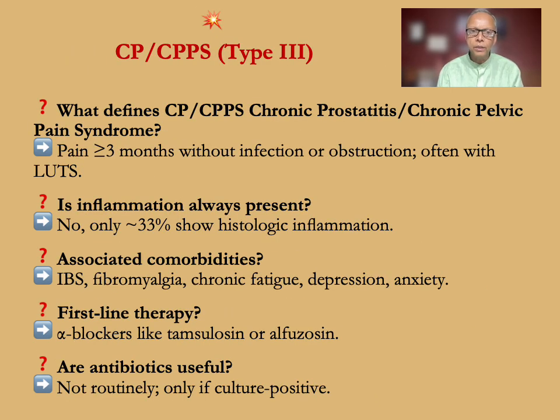Type 3 is chronic prostatitis or chronic pelvic pain syndrome, that is pain more than 3 months without infection or obstruction, often with lower urinary tract symptoms. Is inflammation always present? No, only 33% show histologic inflammation. Associated comorbidities, IBS, irritable bowel syndrome, fibromyalgia, chronic fatigue, depression, and anxiety. First-line therapy, alpha blockers like tamsulosin or alfuzosin. Are antibiotics useful? Not routinely, only if culture positive.